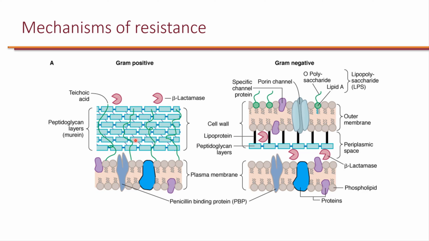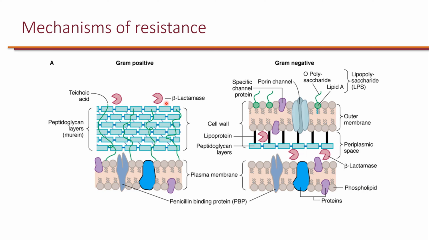Beta-lactams prevent the formation of peptidoglycan. So their site of action is where peptidoglycan is. So in order for the bacteria to make beta-lactamase and break down beta-lactams, they need to be made around the peptidoglycan layer. So you can see that for gram-positives, this will be actually outside of the cell, whereas for gram-negatives, these beta-lactamases will be basically in the periplasmic space between the two membranes.